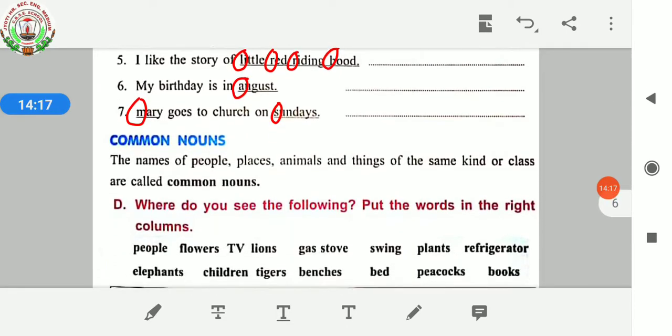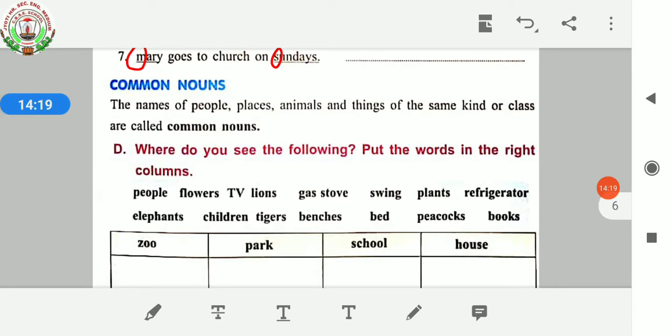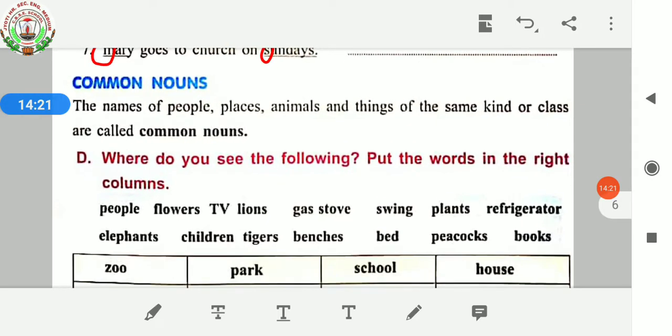Now next, common nouns. The names of people, places, animals and things of the same kind or class are called common nouns. So here the question is, where do you see the following? Put the words in the right columns.